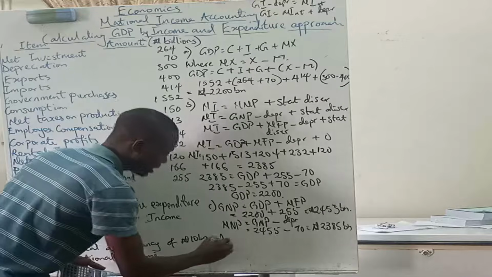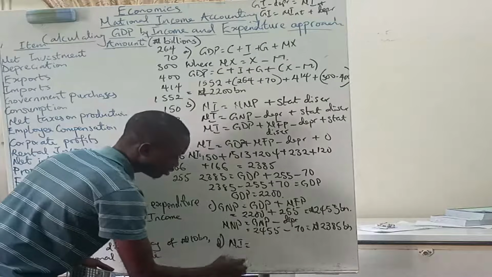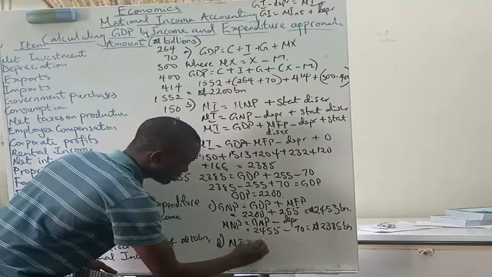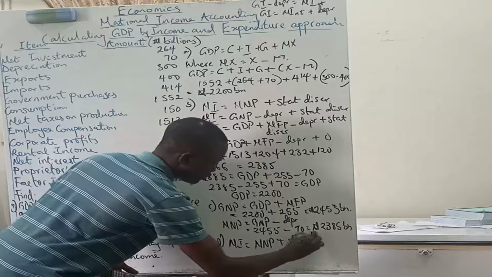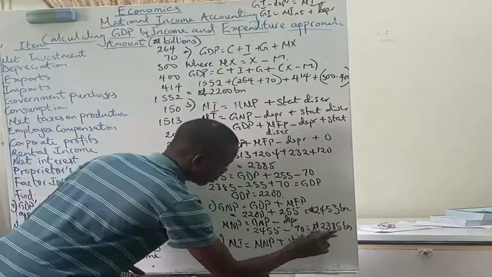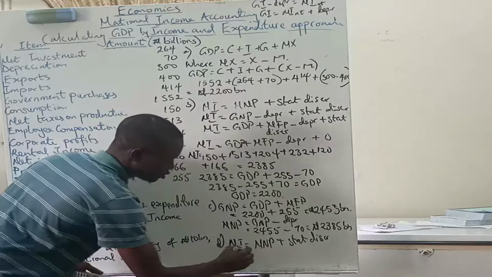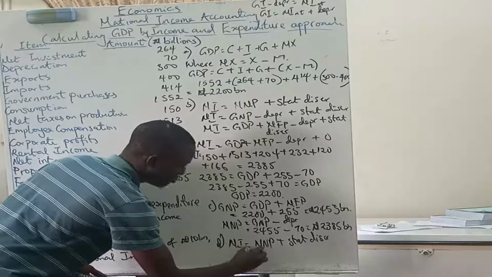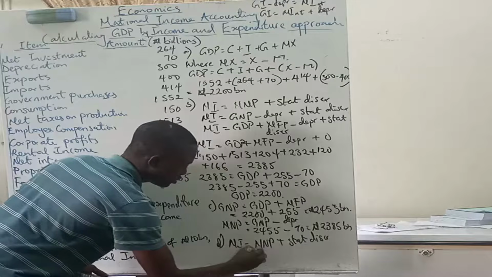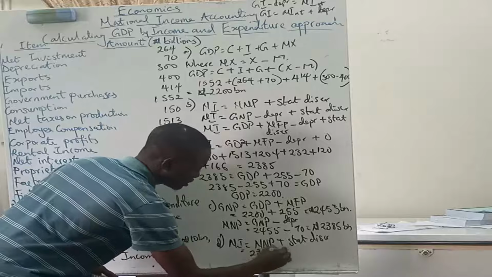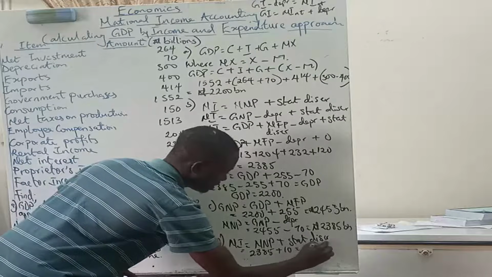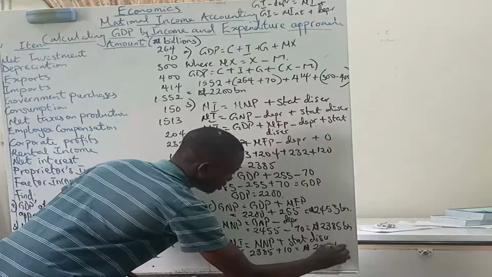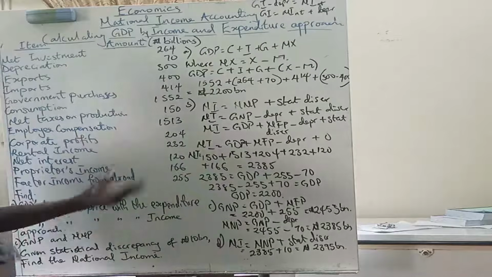Then the final question says we should find the national income given a statistical discrepancy of 10 billion. So NI will now be equal to your net national product plus the statistical discrepancy. That is 2,385 plus 10 billion, and that's going to give us 2,395 billion naira.